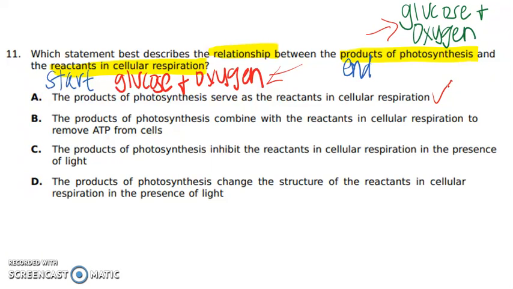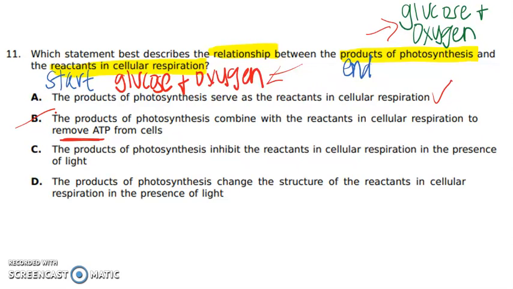B, the products of photosynthesis combine with the reactants in cellular respiration to remove ATP from cells. Okay, remember, we're not trying to remove ATP in either one of these processes. In cellular respiration, we're trying to make ATP, so this answer choice doesn't make sense.